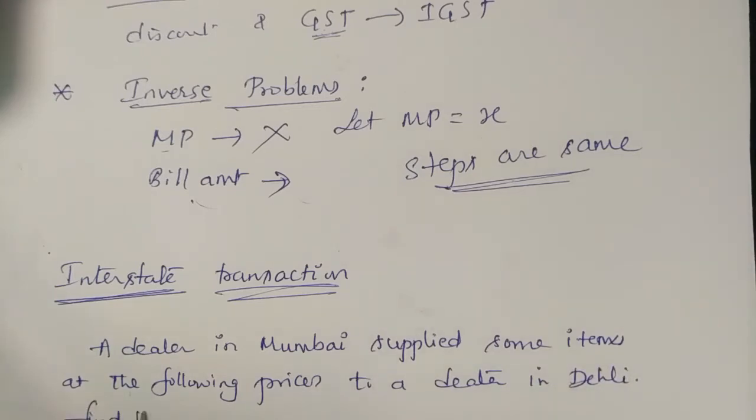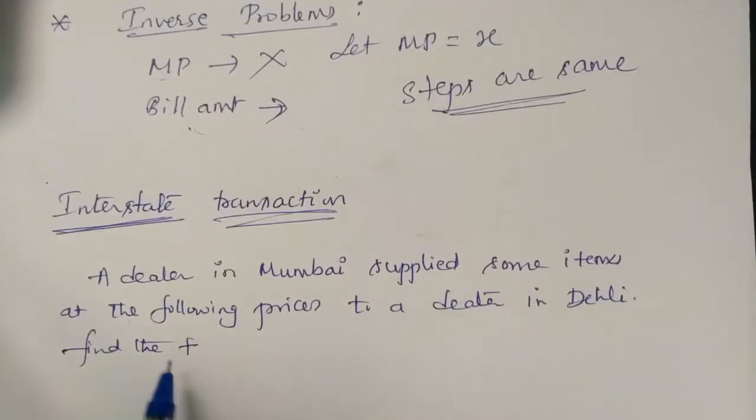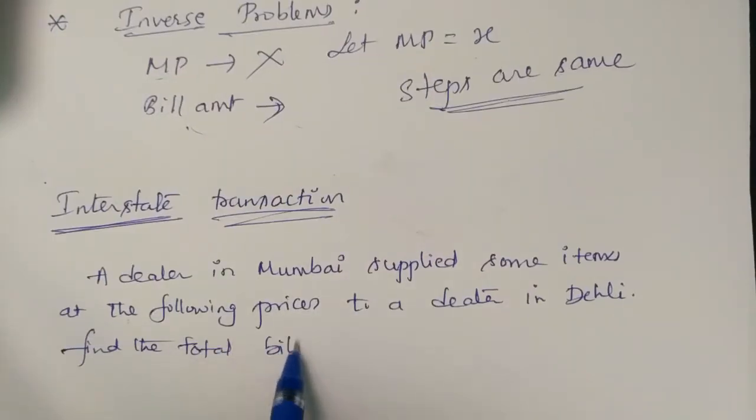Find the total bill amount. See, understand the question.